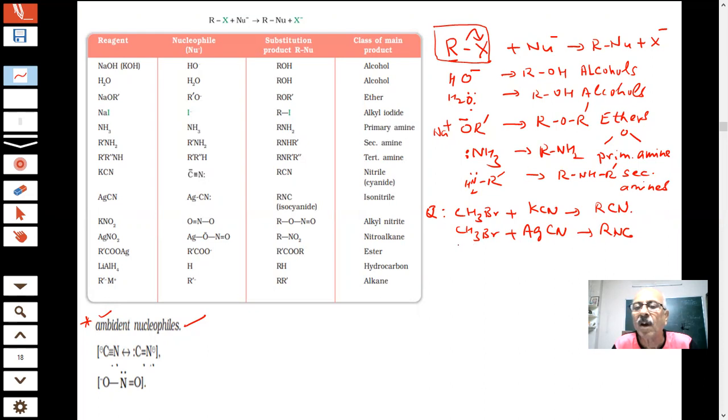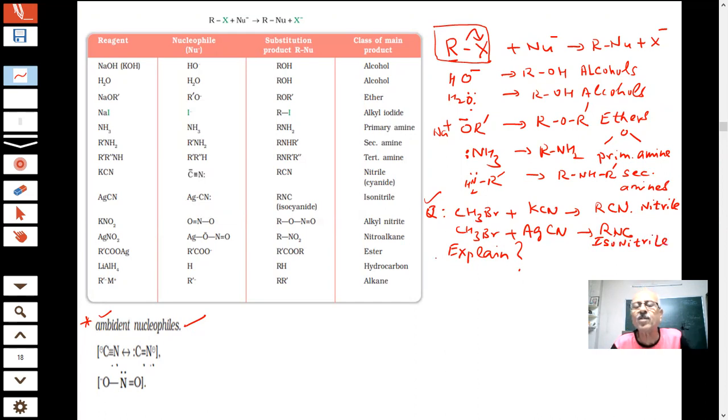Now you have to explain. This is an important question for the paper. Why and how will you explain it, students? That is a question for you. This is called nitrile, and this is your isonitrile.